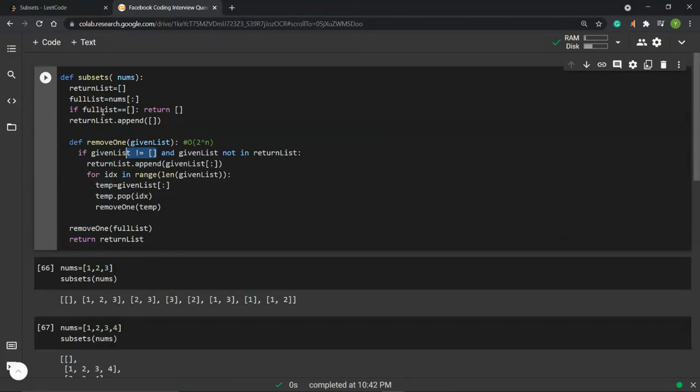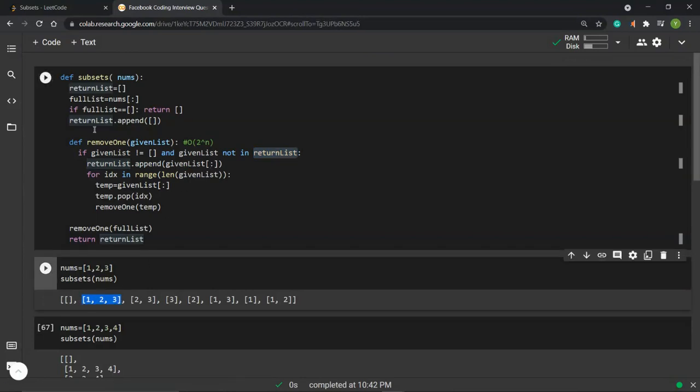And let's say this is not in the return list, which in this case right now is an empty list. It's not in it, so we will carry on, and then we will put this for list through this return list. This is what it does. And then what we need to do is to loop through each individual item in this list, and this is what it's doing, like index in this range of the length of this for list. And each time when this is looping, it pops off one of the elements.